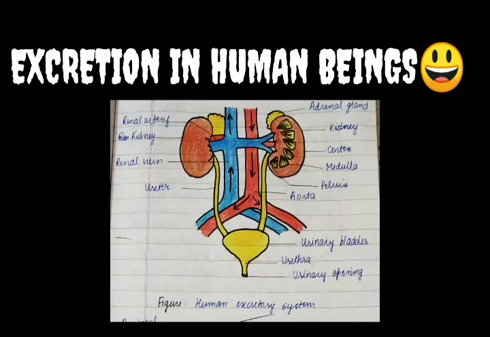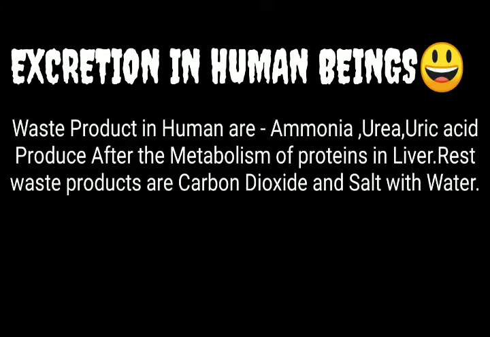The excretory waste produced is nitrogenous. The main excretory products that we have to remove from our body are nitrogenous products, such as ammonia (NH3), urea and uric acid. These all are the waste products which are produced after the metabolism of proteins in the liver, right? The food which we eat, in which there is a proteinous amount.